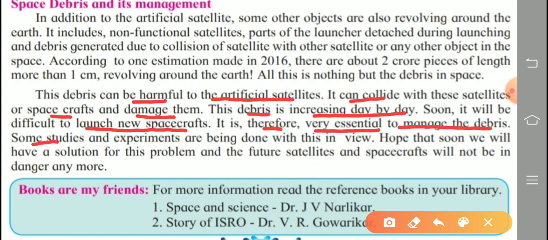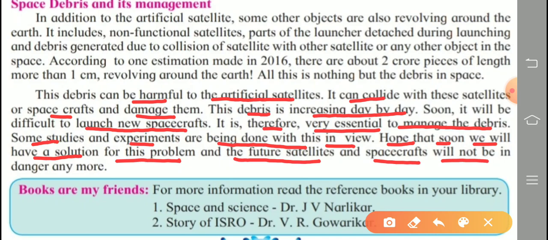Some studies and experiments are being done with this in view. Hope that soon we will have a solution for this problem, and the future satellites and spacecrafts will not be in danger anymore.